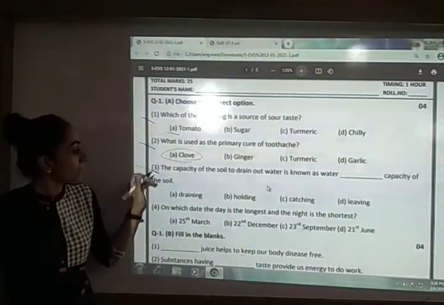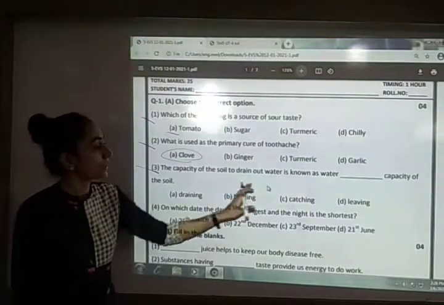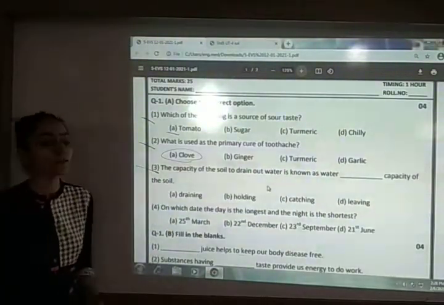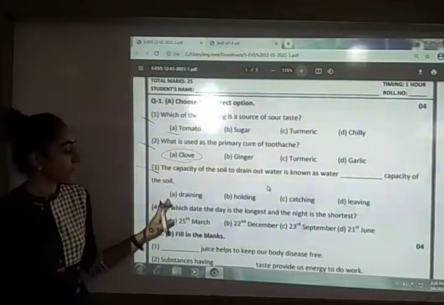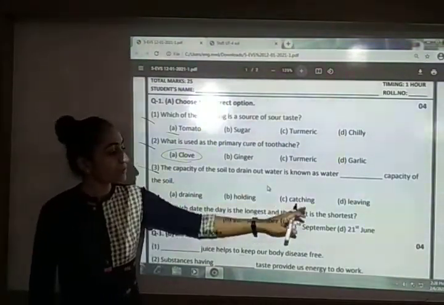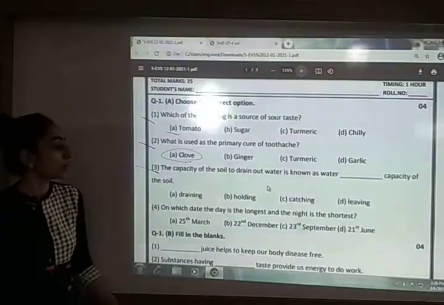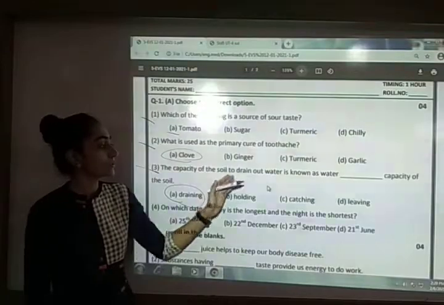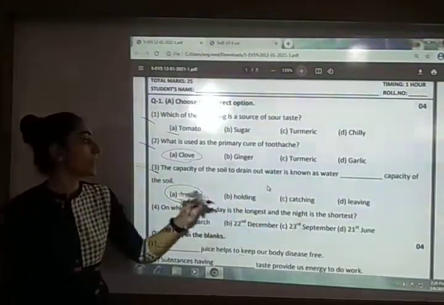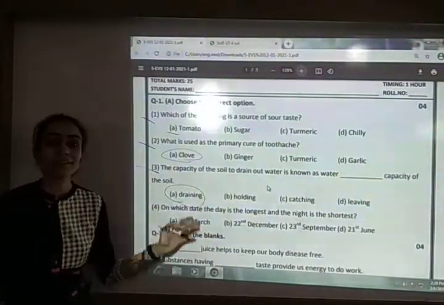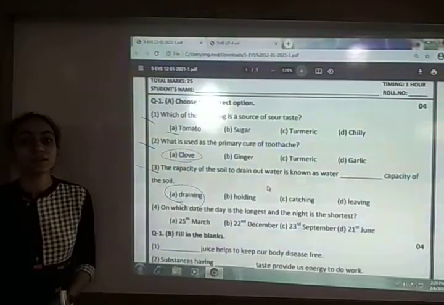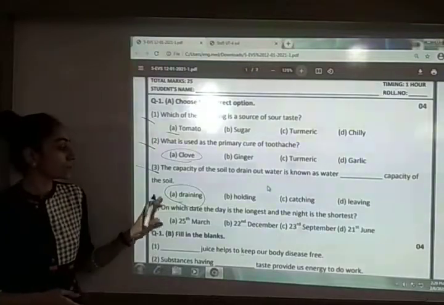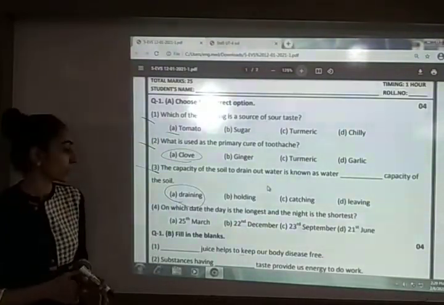Next, third number, the capacity of the soil to drain out water is known as water blank capacity of the soil. The options are draining, holding, catching or leaving. So here your answer is option A, that is draining. The capacity of the soil to drain out water is known as the water draining capacity of that soil. That means to pass out the water through the soil.